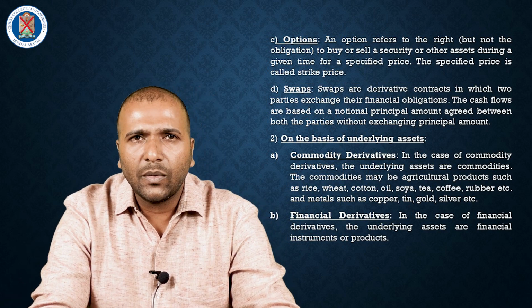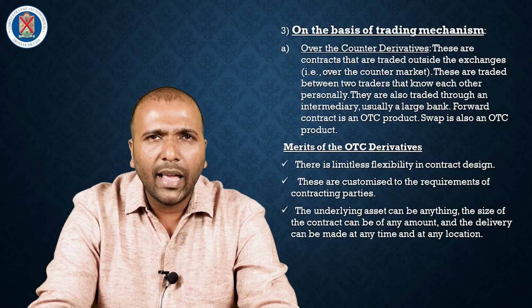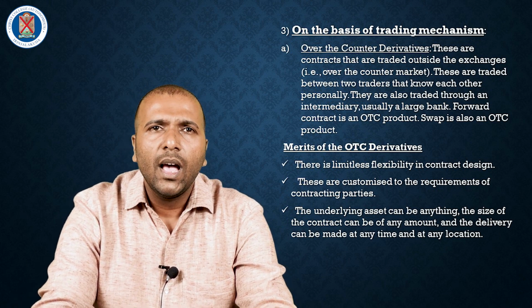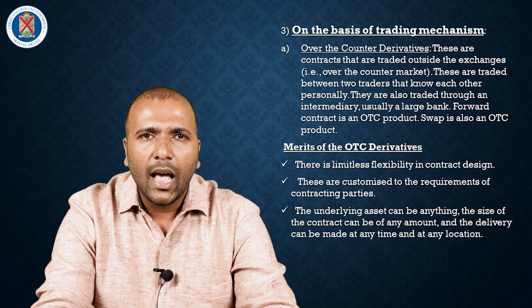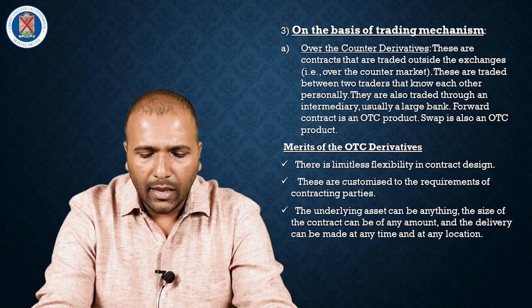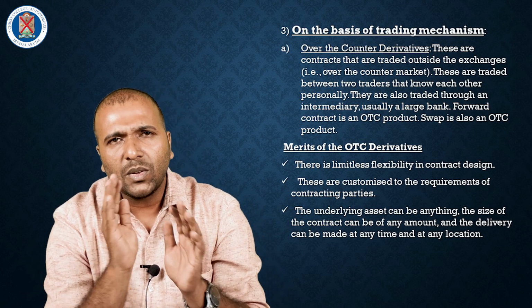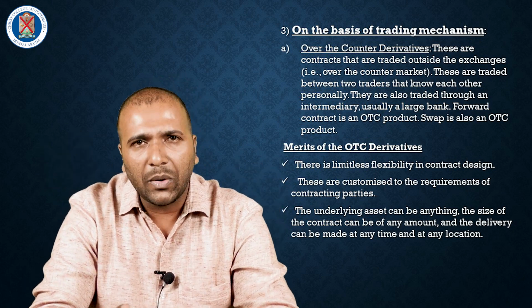And the third classification is on the basis of trading mechanism. In trading mechanism, there are two types of derivatives involved. The first one is OTC derivatives, and the second one is stock exchange traded derivatives. OTC means over the counter derivatives.